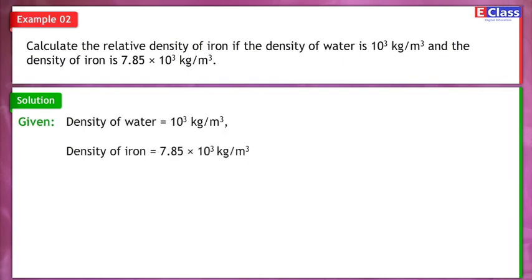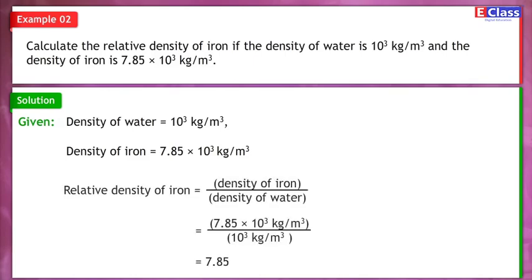Density of iron is equal to 7.85 into 10 raised to 3 kg upon m cube. Relative density of iron is equal to density of iron upon density of water is equal to 7.85 into 10 raised to 3 kg upon m cube upon 10 raised to 3 kg upon m cube is equal to 7.85.